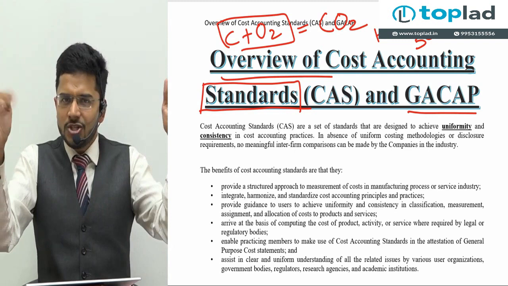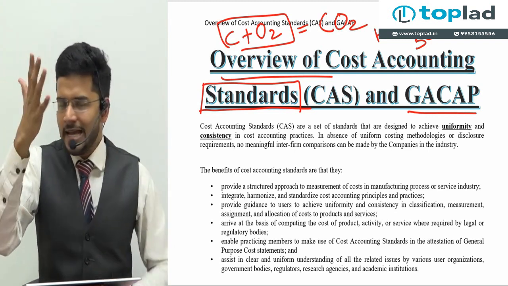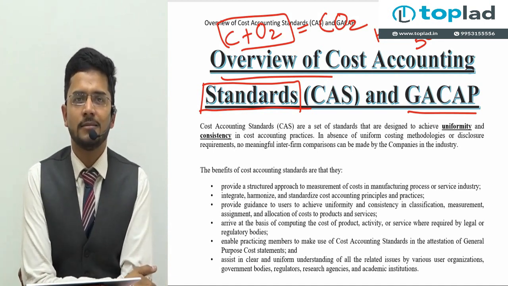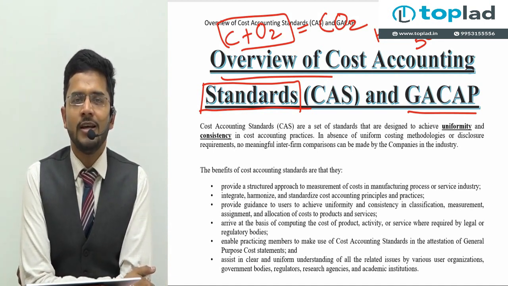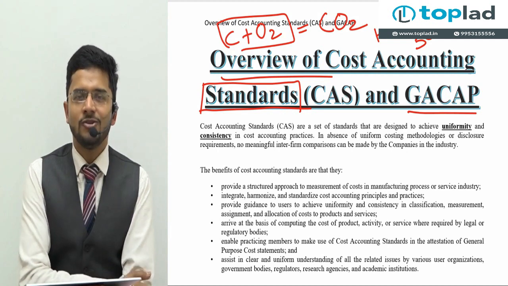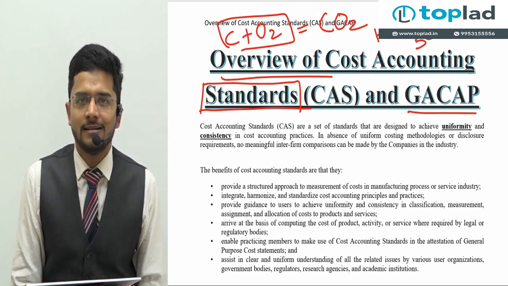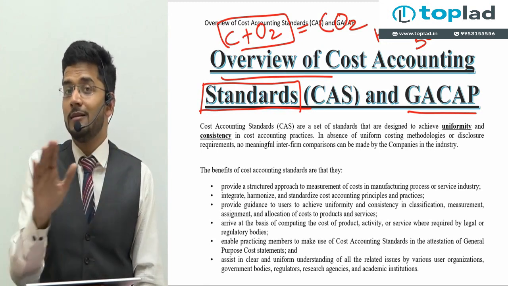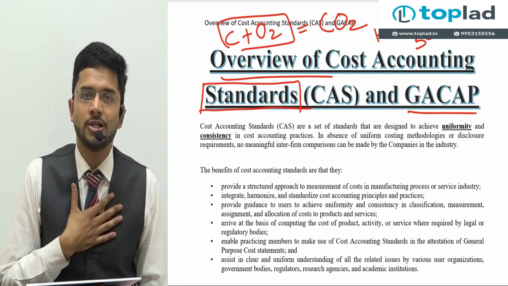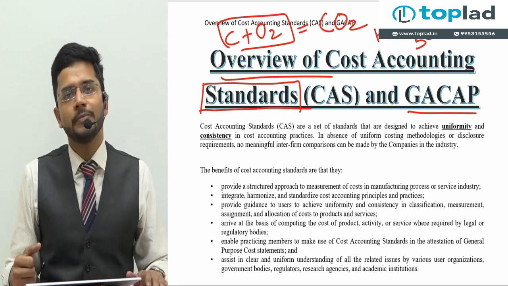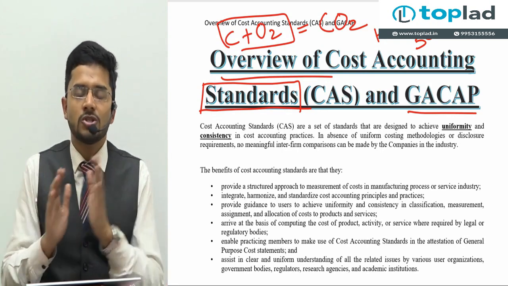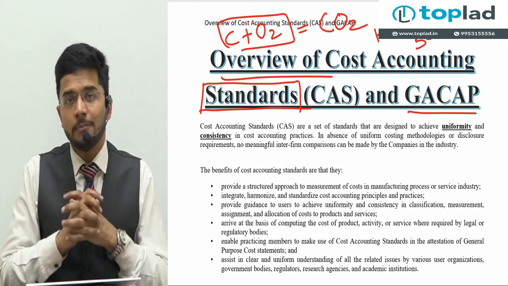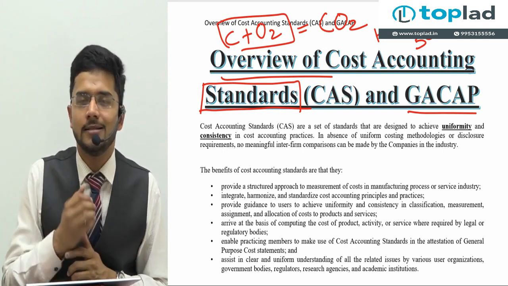This is a typical feature of commerce only. Science doesn't have any standards. Have you ever heard of biological standards? Have you ever heard of chemistry standards? Have you ever heard of physics standards? No, there are no such standards because their principles are universal. Our principles, commerce principles, are not universal. They vary from situation to situation, from circumstance to circumstance. That is the reason why our principles deserve standards.